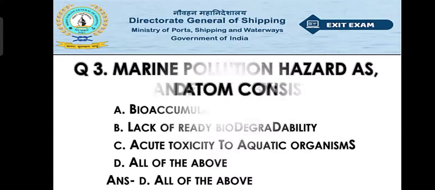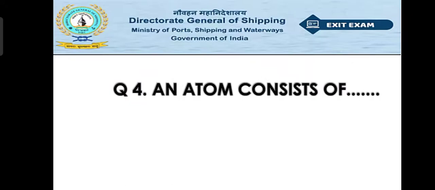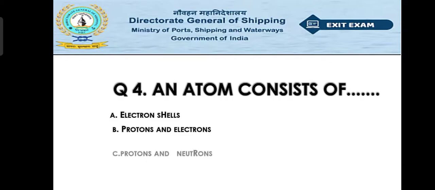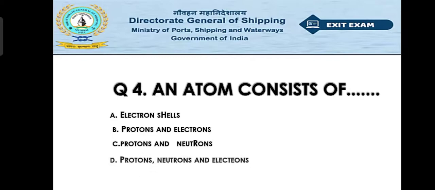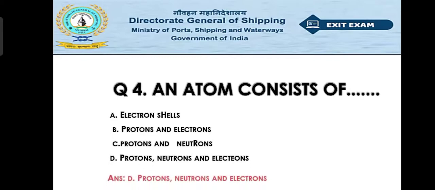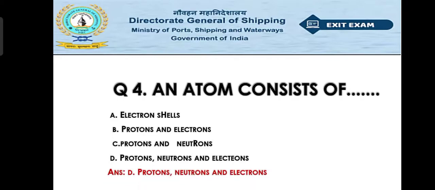Now we will move to question number 4, that is an atom consists of dash. Option A electron cells, option B protons and electrons, option C protons and neutrons, option D protons, neutrons and electrons. So the right answer will be option D, that is protons, neutrons and electrons.